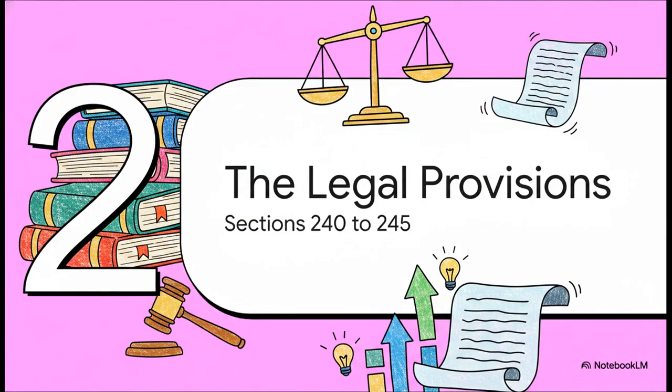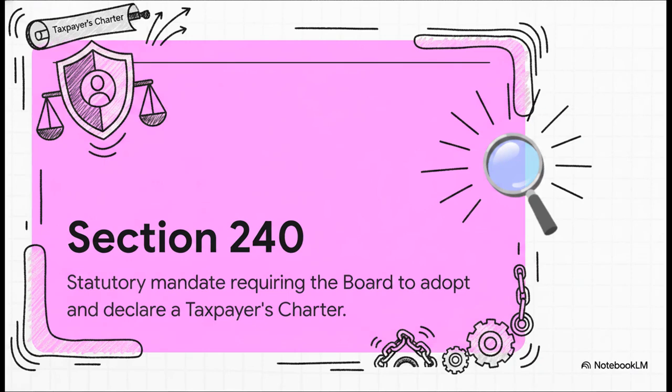Moving right along to Section 2. The legal provisions. All right, let's look at a really vital component of the new Act, Section 240. This is a big one. It doesn't just casually suggest being fair to taxpayers, it legally mandates a taxpayer-centric approach. Section 240 actually requires the board to adopt and declare a taxpayer's charter. This isn't just a policy document, it's a statutory protection, ensuring that tax authorities administer the law while fully respecting the rights and the dignity of the taxpayer.